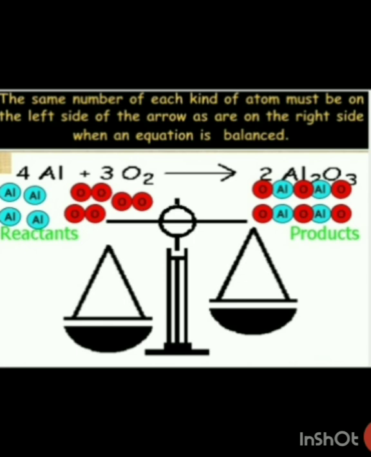As you can see in this example, 4 atoms of aluminium are there in the reactant and those 4 atoms are present in our product, and 6 atoms of oxygen are present in our reactant. In a similar way, 6 atoms of oxygen are present in our product. So this is how he concluded that matter is neither created nor destroyed.